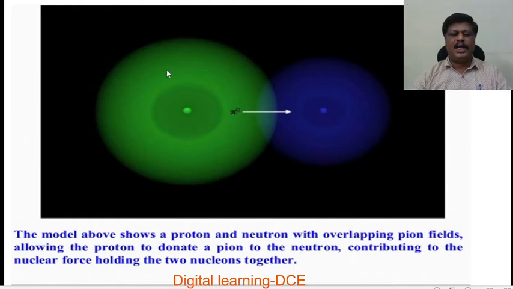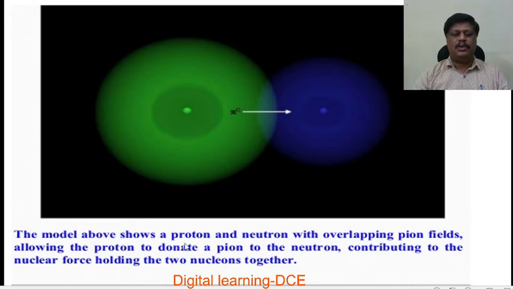As I explained in the last slide, this is the nucleus, say a proton, and this is the proton and this is the neutron. Around the neutron there is a nuclear field. So there is an exchange of neutral pi meson. This neutral pi meson interacts between the proton and neutron.